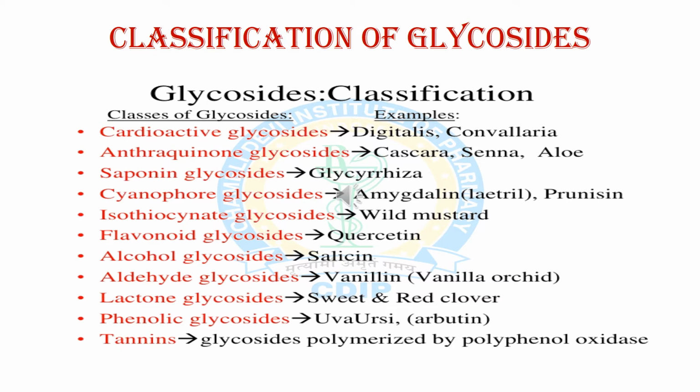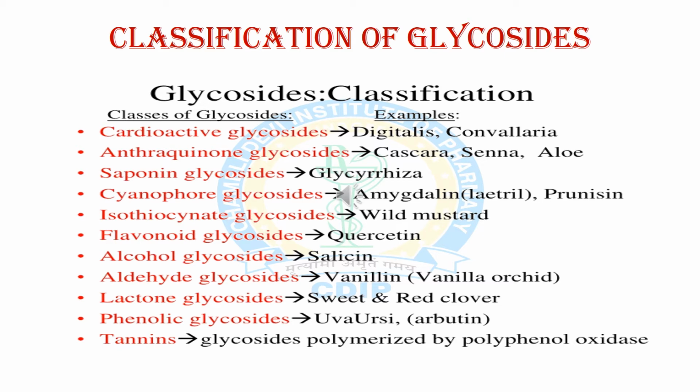Next is saponin glycoside. This type of glycoside shows saponification properties, for example glycyrrhiza. Next is cyanophore glycoside. This type of glycoside shows protective action in plants, for example amygdalin. Next is isothiocyanate type of glycoside. They contain an isothiocyanate group in their structure, for example wild mustard. Next is flavonoid glycoside. They contain a flavonoid group in their structure, for example quercetin. Next is alcohol glycosides. They contain an alcoholic group in their structure.